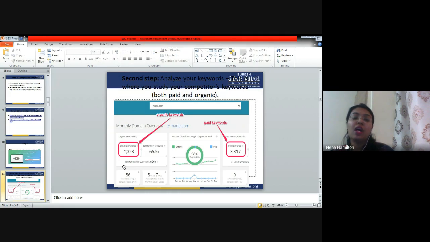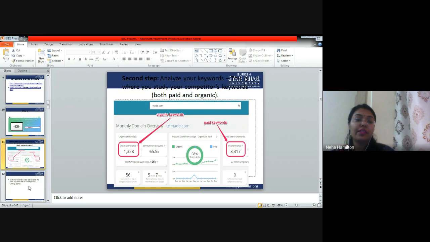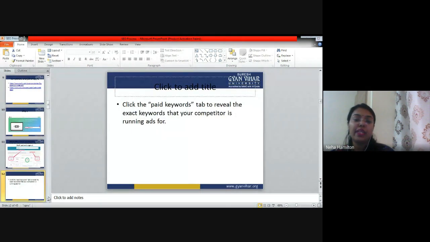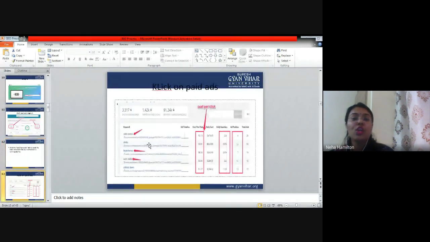So यहाँ पे I can see that organic keywords are 1328. These are the estimated monthly clicks. 98% traffic they are getting by organic clicks. They are again relying on SEO, and these are the total number of paid keywords that they are using. After that, click the paid keywords tab to reveal the exact keywords that your competitor is running ads for. So this also we have seen, as you can see, what are the total data or stats of their paid advertising that you get to see.